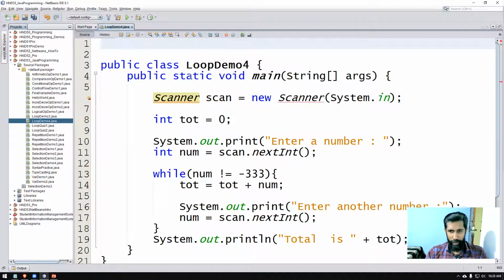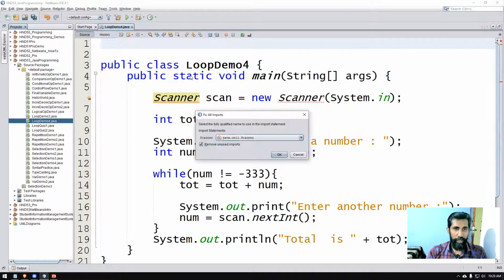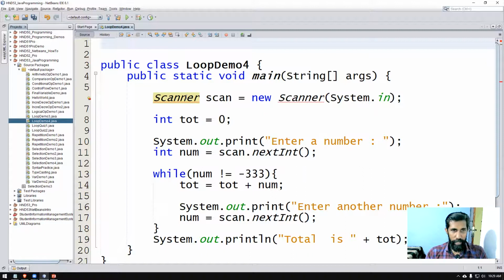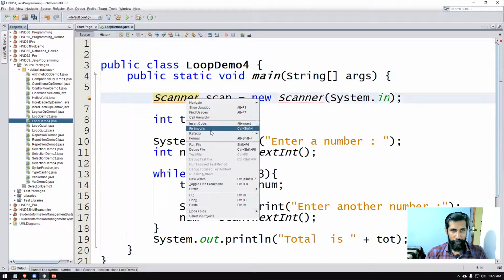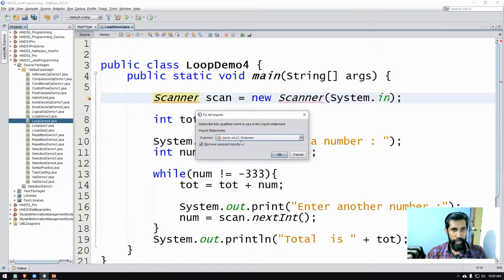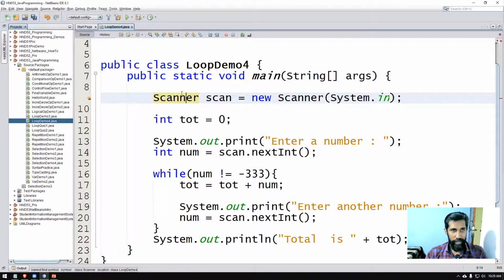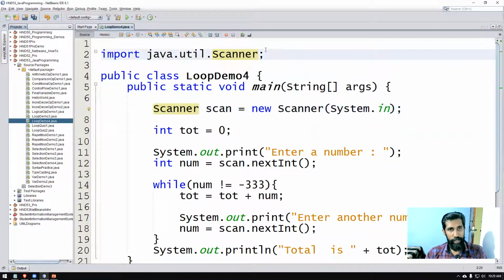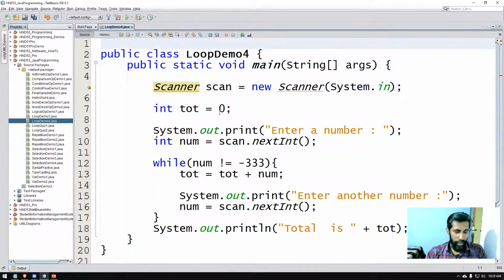You can type like this. If you don't want to spend a lot of time typing, there's a shortcut key. You can hold the Control key, Shift key, and press the letter I on the keyboard. Control Shift I will bring up this dialog box, Fix All Imports. This is available in NetBeans. You can even right click and choose Fix Imports. Next to that, you can see the shortcut key. If I say Fix Imports, it will pop up and show which library to use. Most probably this is the one we are using. Say okay, and the code is auto-generated. So delete this one, Control Shift I, press the enter key, it's done.